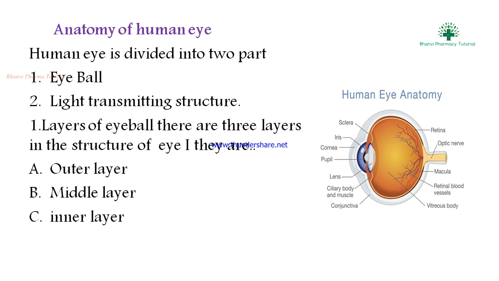Next, the anatomy of the human eye. The human eye is divided into 2 parts: first, the eyeball, and second, the light transmitting structure. The eyeball has 3 layers in its structure: the outer layer, the middle layer and the inner layer. You can see these 3 layers in the diagram of human eye anatomy.